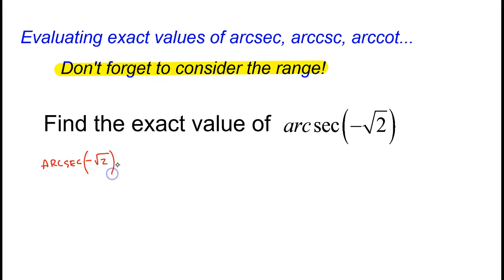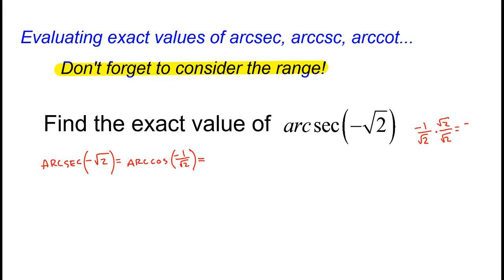My personal preference is I always think about the trig stuff in terms of sine and cosine. So I'm going to rewrite this as arccosine of negative 1 over root 2. If you remember how to rationalize anything with a square root in the denominator, if I have negative 1 over root 2, I can multiply both numerator and denominator by root 2.